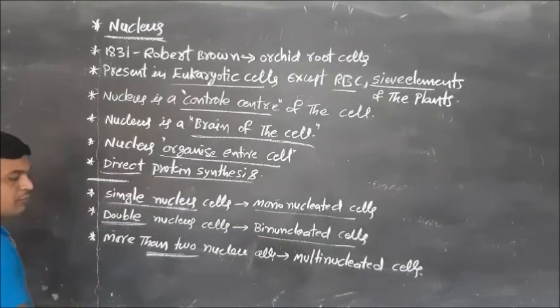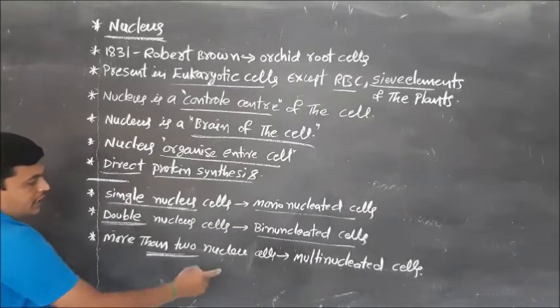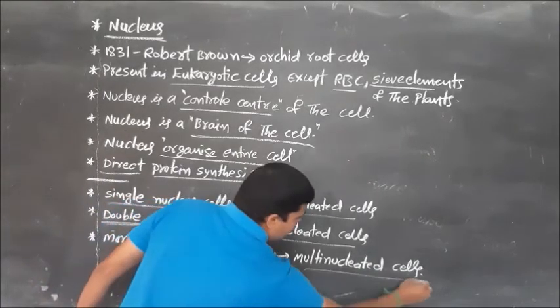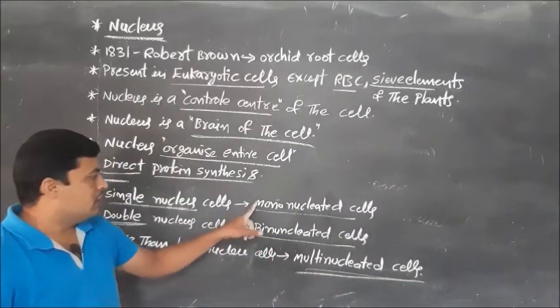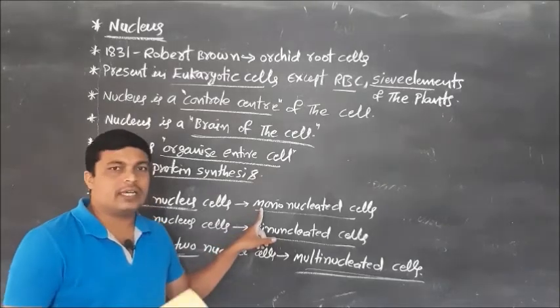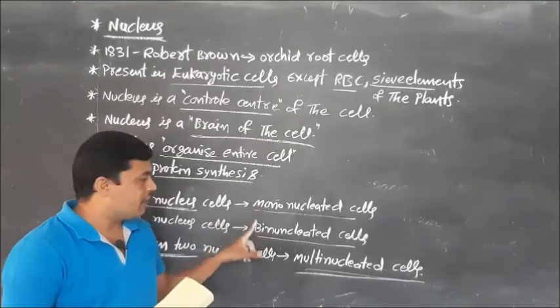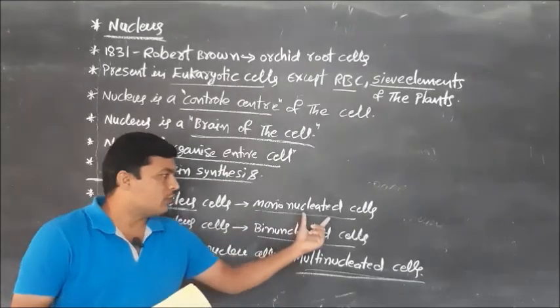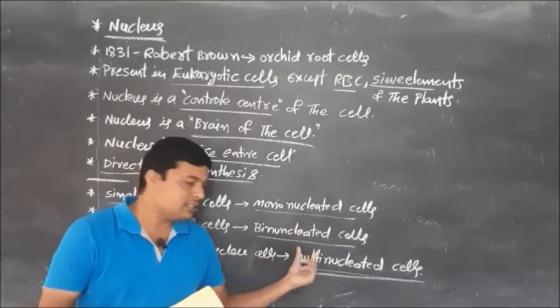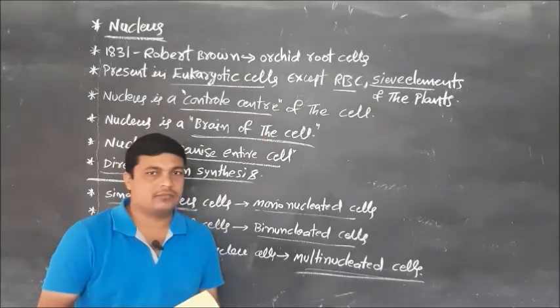If a cell contains more than two nuclei, it is considered a multinucleated cell. So depending upon the number of nuclei, cells are of three types: mononucleated cells, binucleated cells and multinucleated cells.